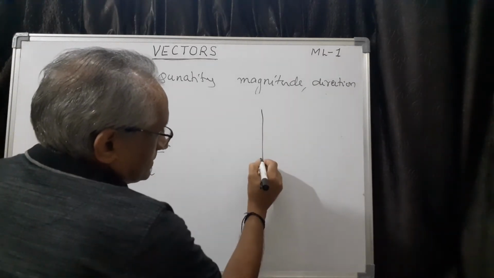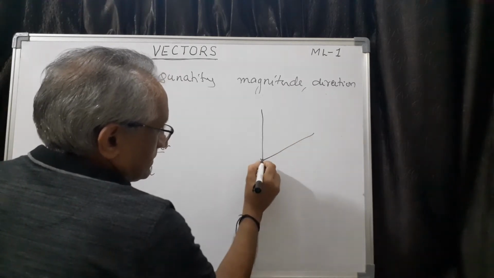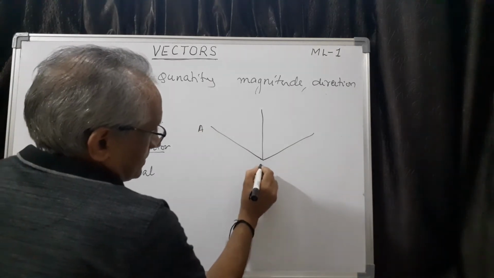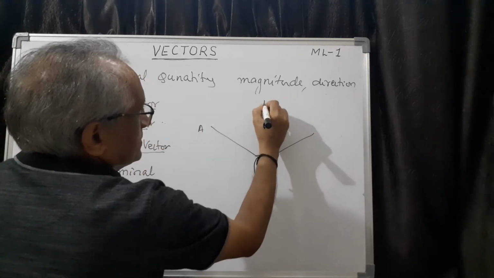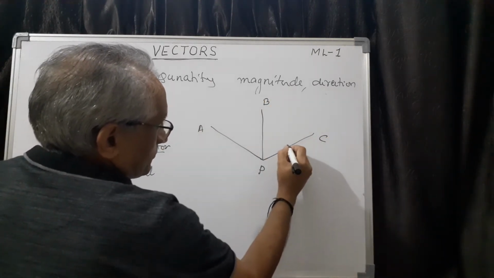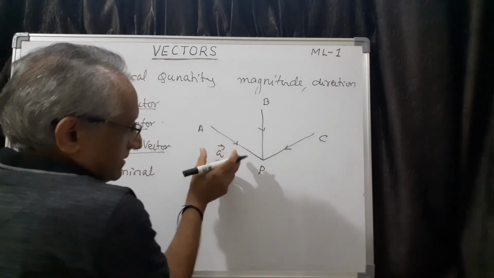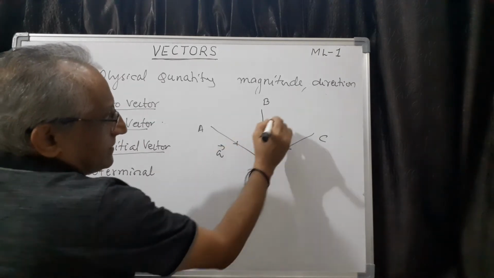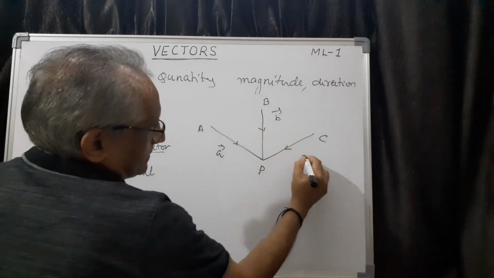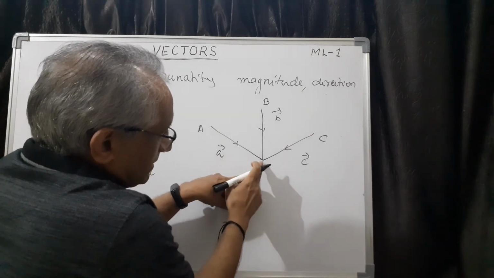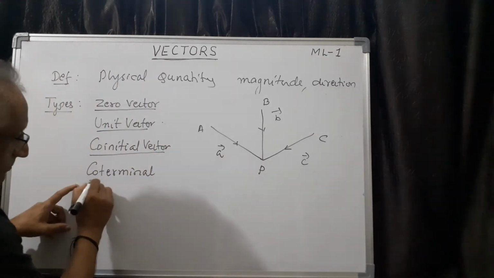You see, this is one vector, this is another vector, this is another vector. Say this is A, this is P, this is B, this is C. Suppose these are the vectors like this. Say for example, this is A. I can represent either AP or A. Here it is B, let us say. Here it is C. All these vectors are having the same terminal point. So co-terminal point. This one.